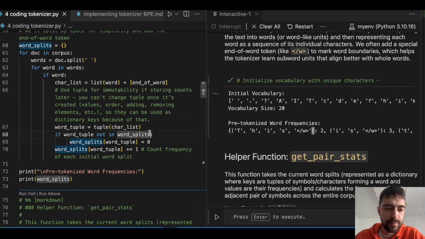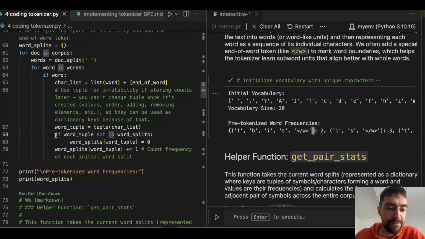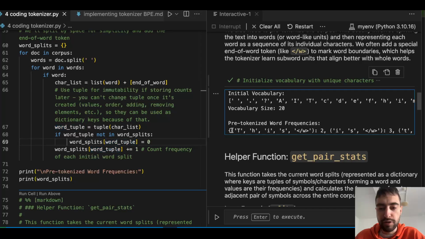Then we will check if this tuple already exists in our dictionary word splits. For example, it would exist if we had the word this already, and then we are seeing it for the second time, the same word. But if this word is not in word splits, then we will create a key with this tuple, so it would look like this.